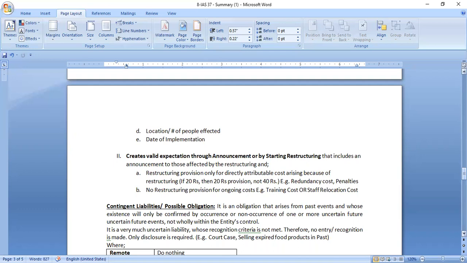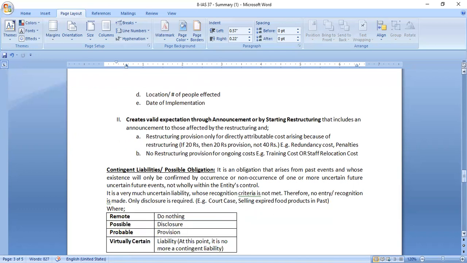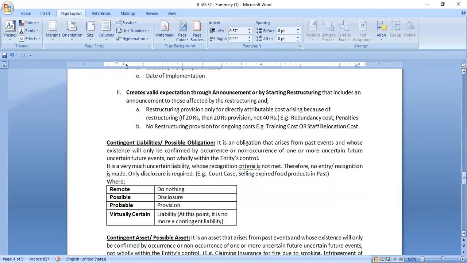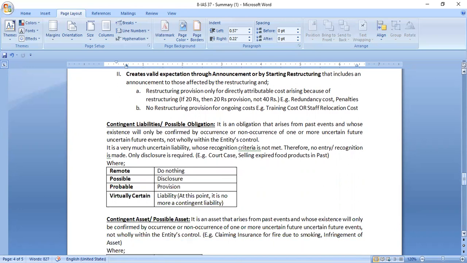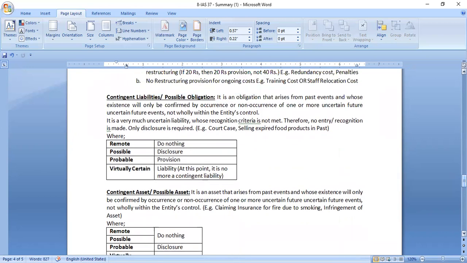Okay, are you clear? When to recognize and when not? Which things are to be recognized as a restructuring cost and which are to be ignored. It is clearly written here. Please, you can note down the content for your future use.